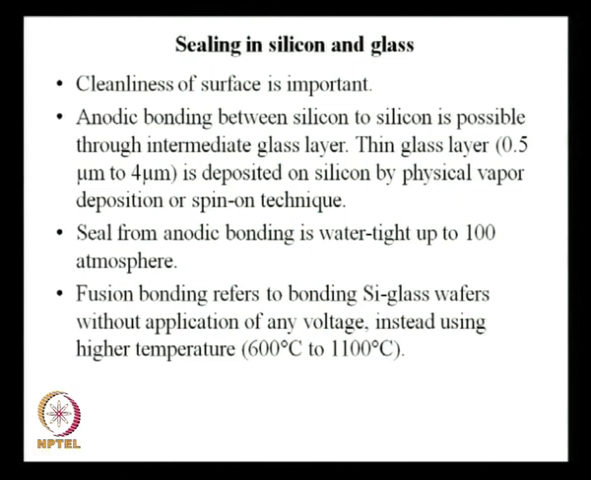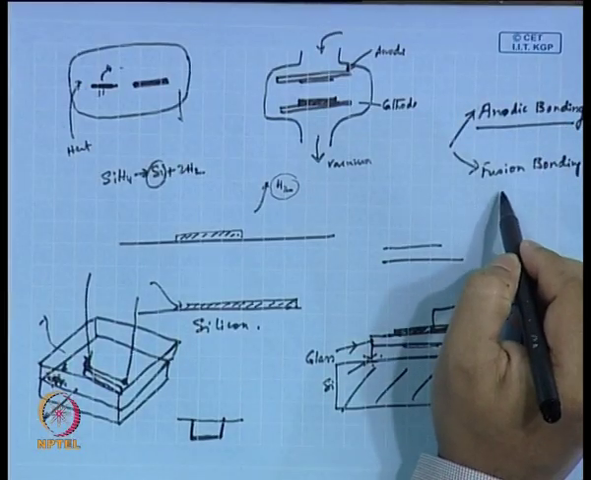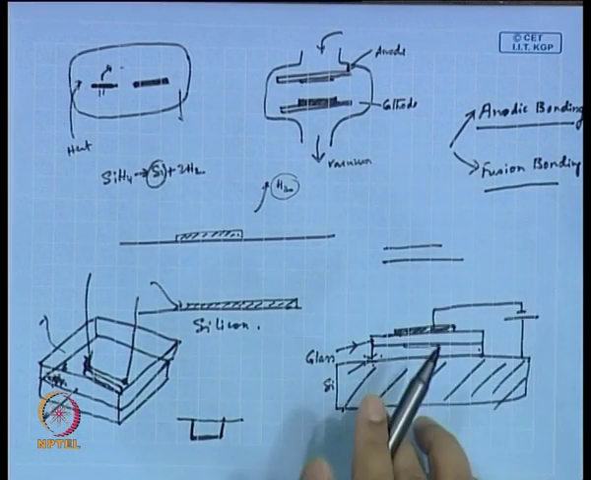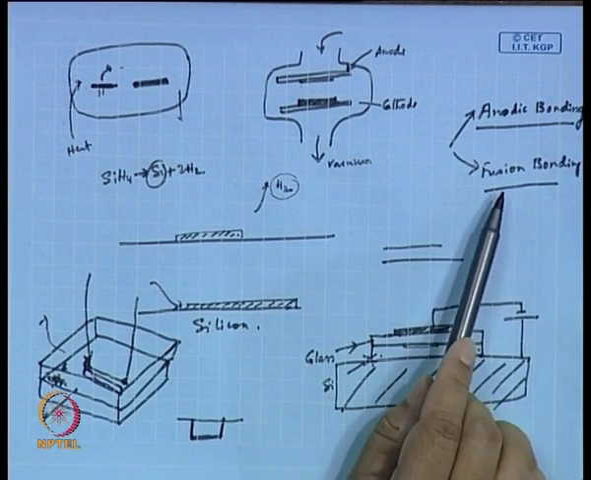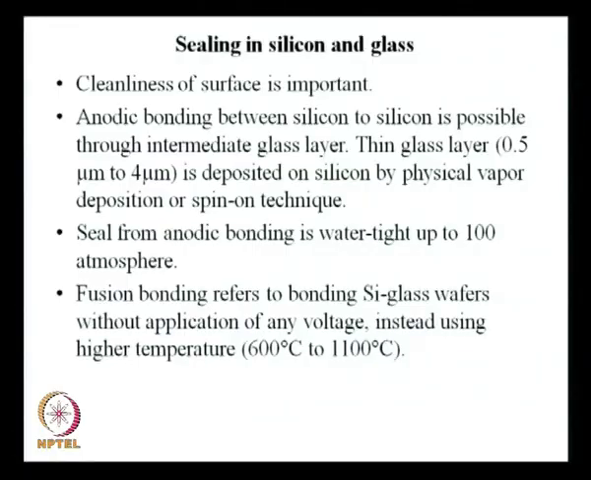Now, fusion bonding, which is the other type of bonding. You remember at the very outset I said there are two types of bonding possible: one is anodic bonding, another is fusion bonding. Now, fusion bonding refers to bonding between silicon and glass as before. Only thing is that the penetration of Na plus etc. is caused not by application of any voltage; instead the temperature or the heat takes care of it completely.